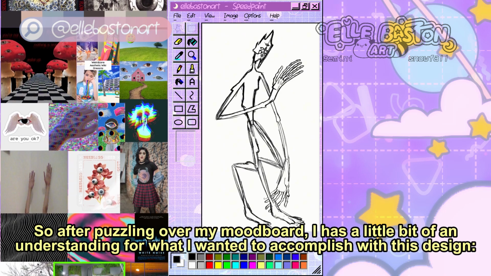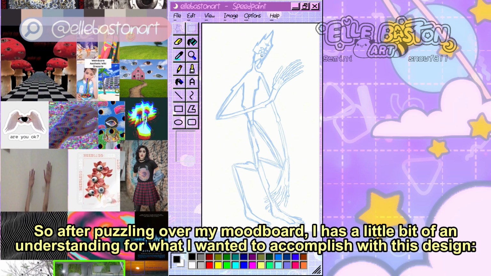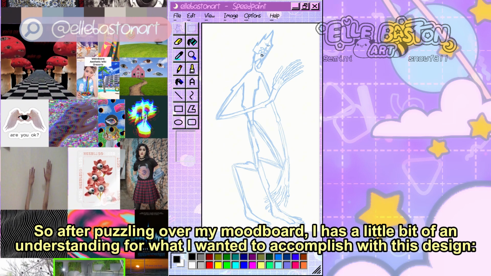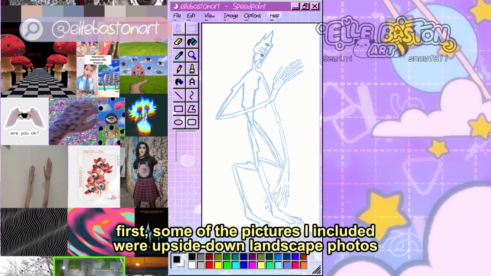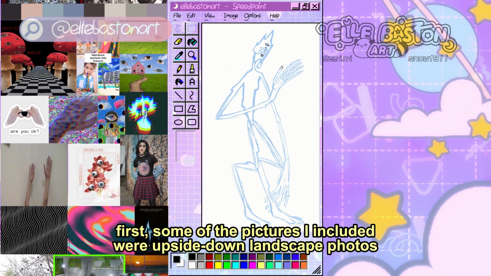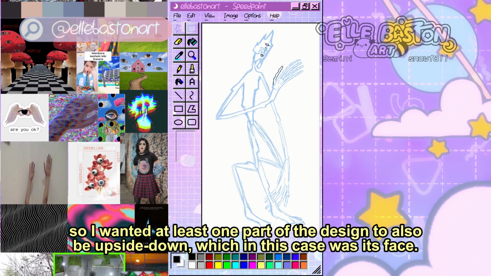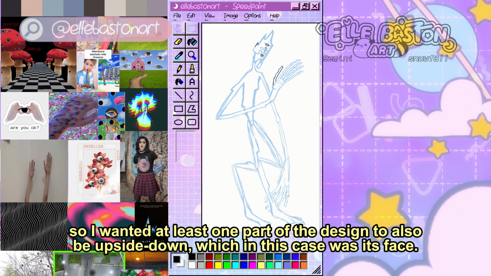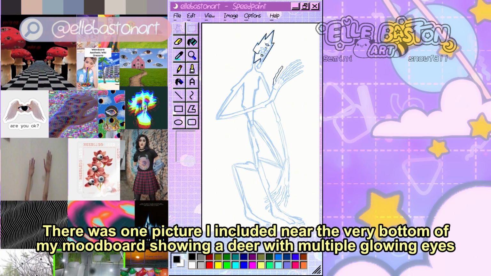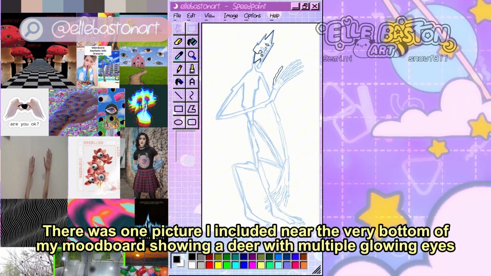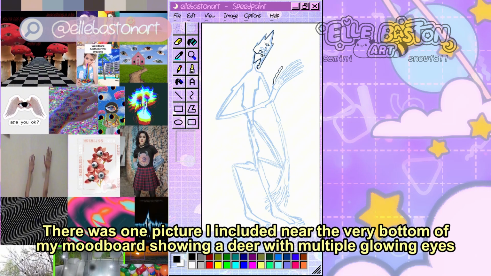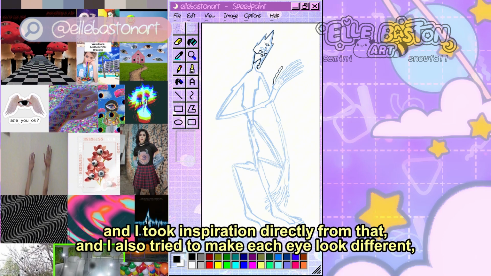So after puzzling over my mood board, I had a little bit of an understanding for what I wanted to accomplish with this design. First, some of the pictures I included were upside down landscape photos, so I wanted at least one part of the design to also be upside down, which in this case was its face. There's one picture I included near the very bottom of my mood board showing a deer with multiple glowing eyes, and I took inspiration directly from that.